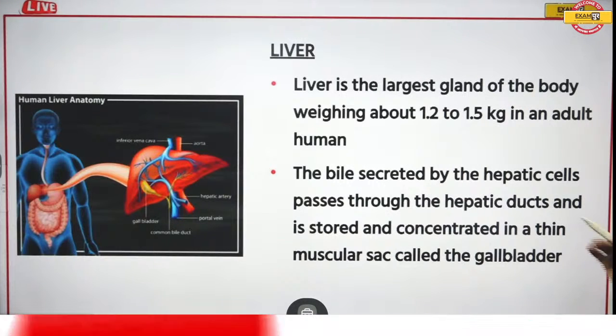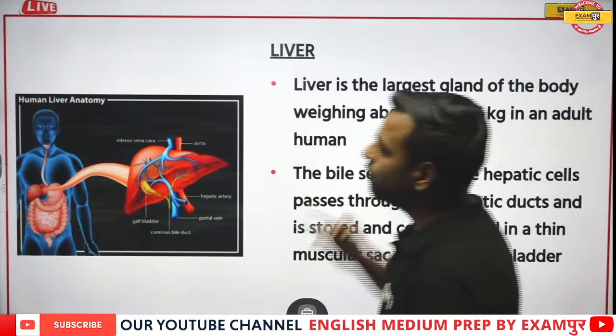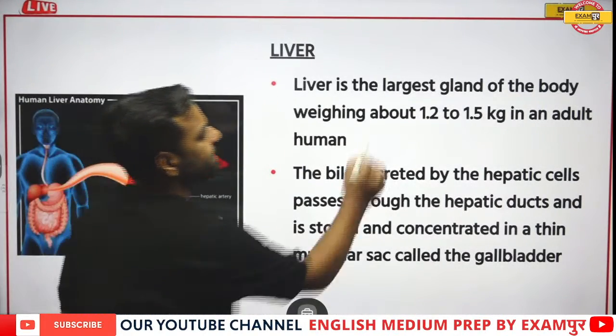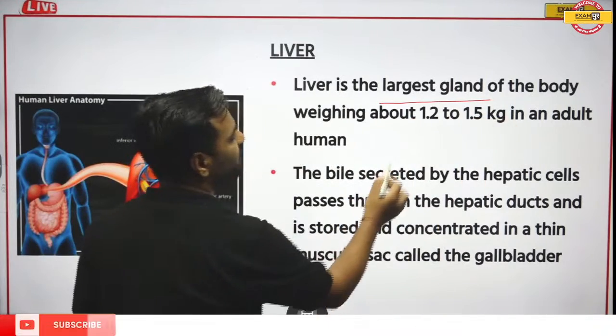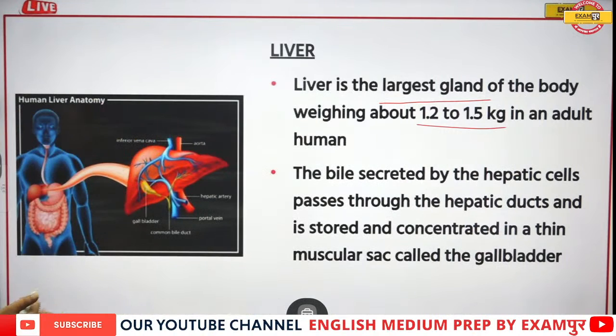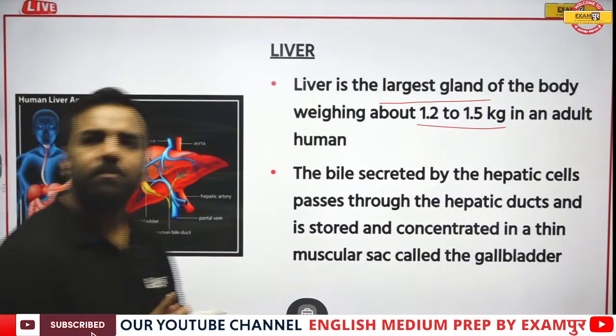Moving forward, now talking about the liver. What is the liver? The liver is the largest gland of our body, which weighs around 1.2 to 1.5 kgs in an adult human. How is this liver important?